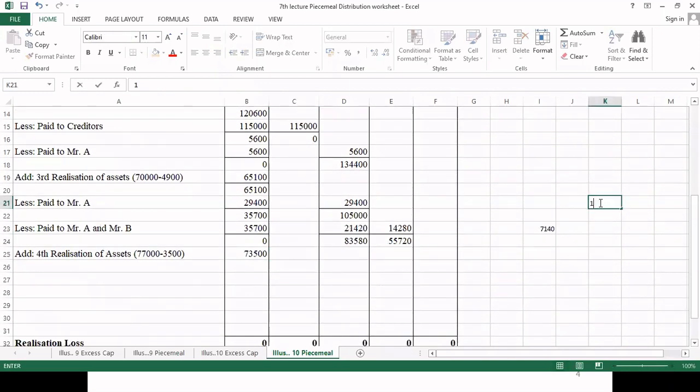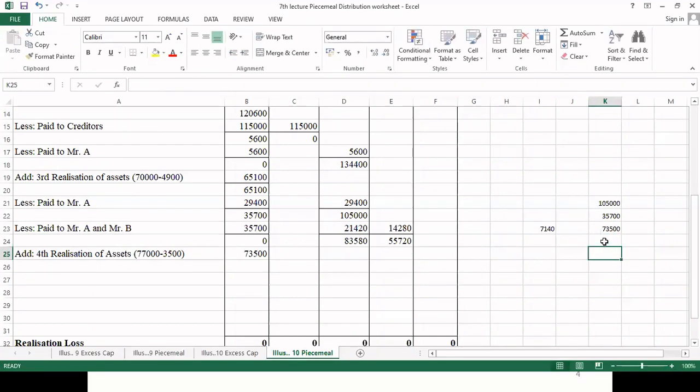We have to pay 1,05,000 to Mr. A and B, and how much have we already paid? 35,700, and now we are going to pay 73,500 more.